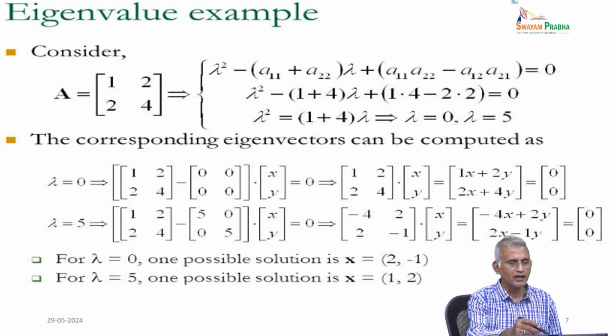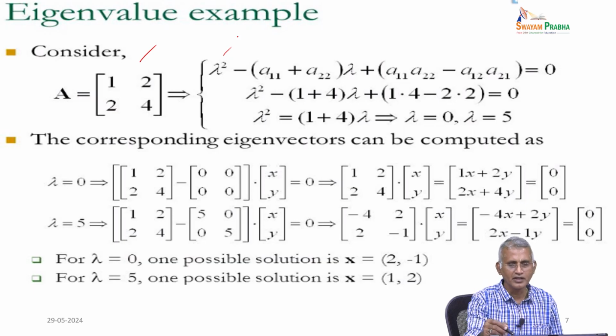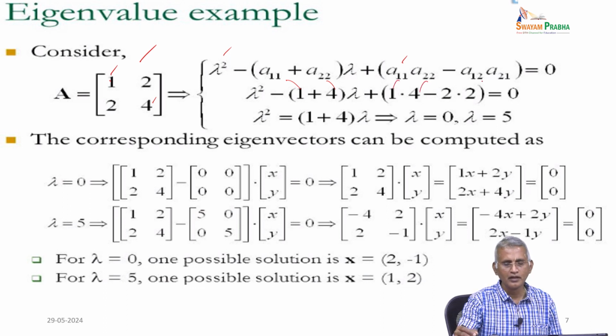Now, consider the 2 cross 2 matrix 1 2, 2 4. According to the previously explained polynomial, lambda square minus the coefficient of a11 plus a22, lambda, plus a11 a22 minus a12 a21, which is the determinant. Now, what happened? Lambda square minus (a11 is 1 and a22 is 4), a12 is 2, a21 is 2.